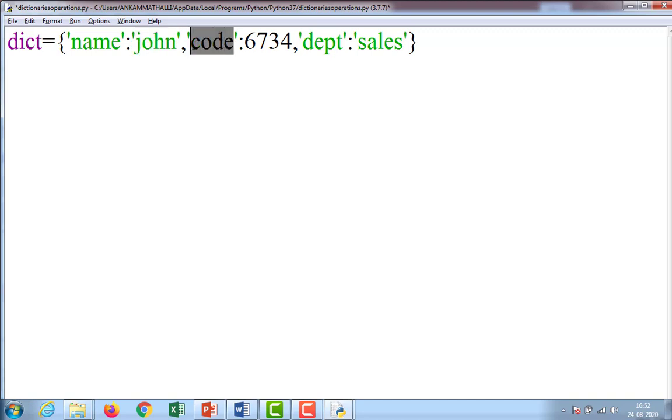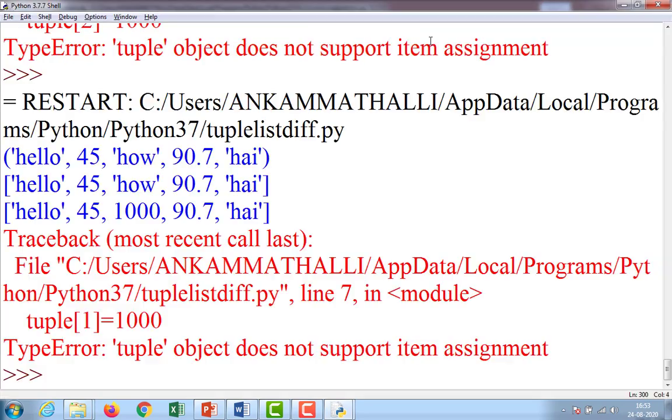Code is the key and 6734 is the value. DEPT is the key and sales is the value. Print dict. The entire dictionary is going to print over here.